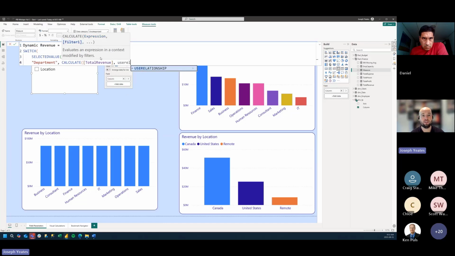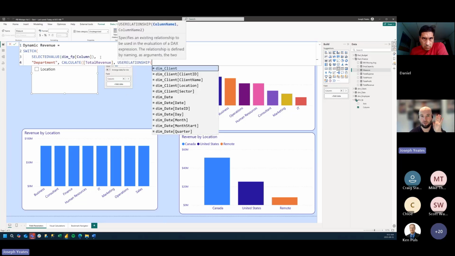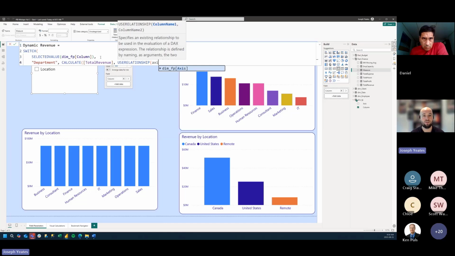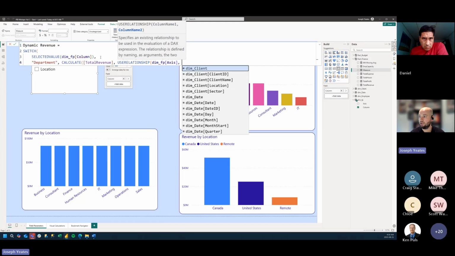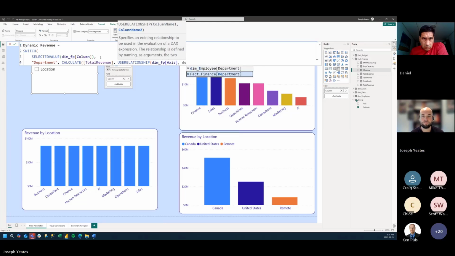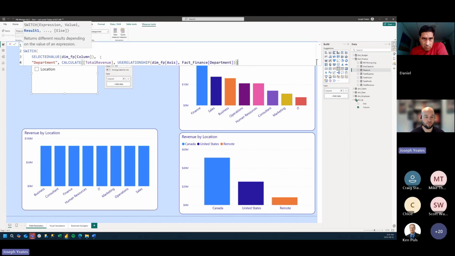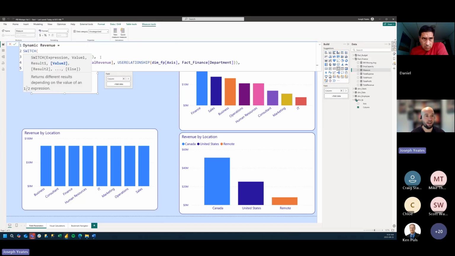And within our data model, we want to explicitly set that we want to use one of those inactive relationships. So we want to use the relationship, in this case, from our axis to our department. I'm going to close the brackets. And otherwise,